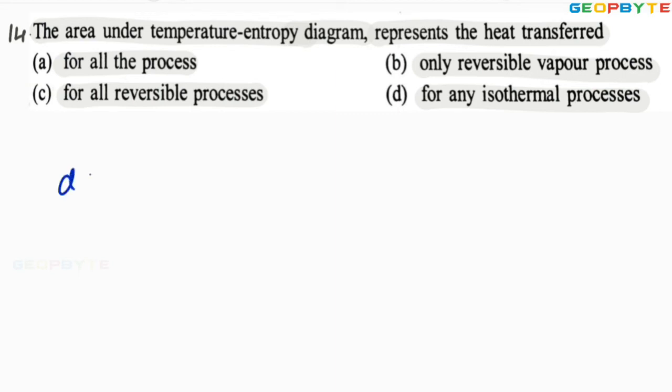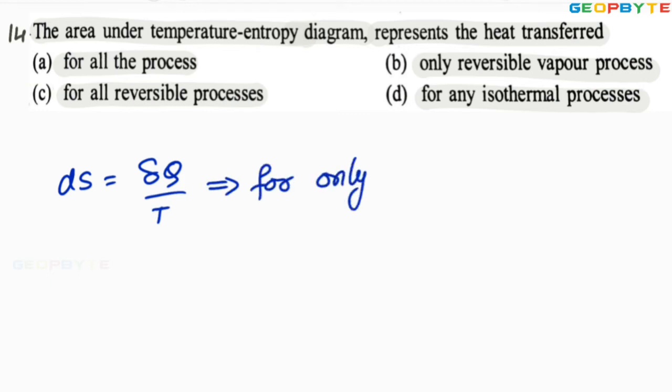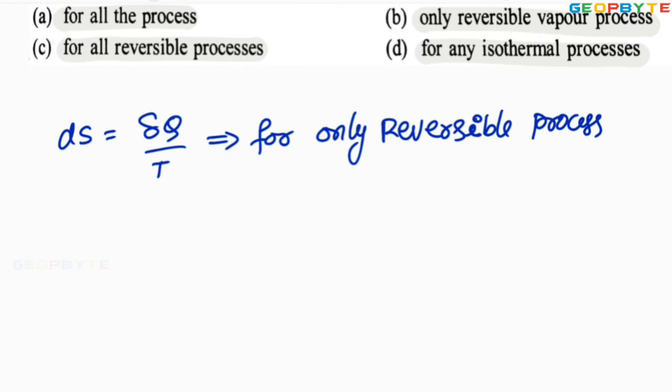The ds equal to change in entropy, ds equal to del q by T. It is for only reversible process. Since it is only for reversible process, I can say del q equal to TdS only for reversible process.